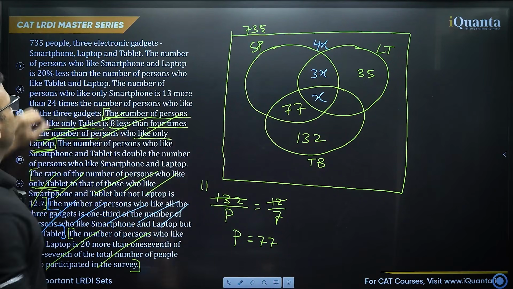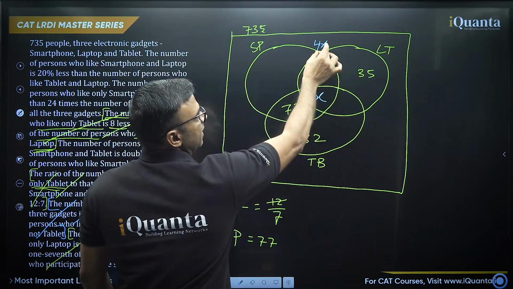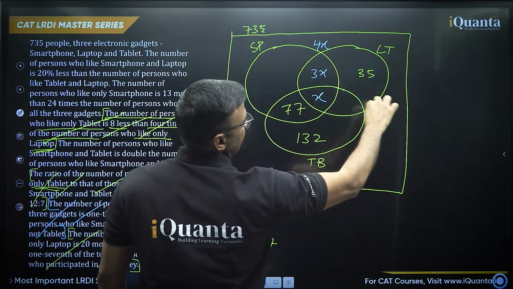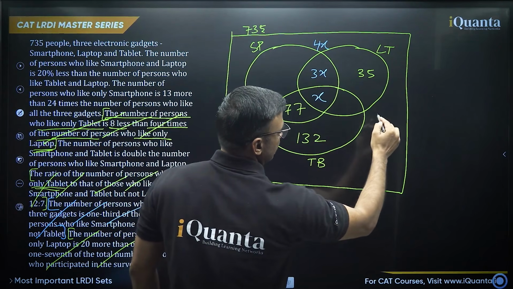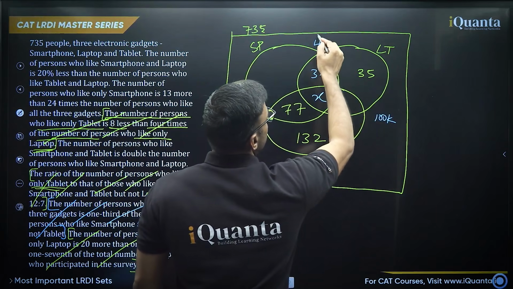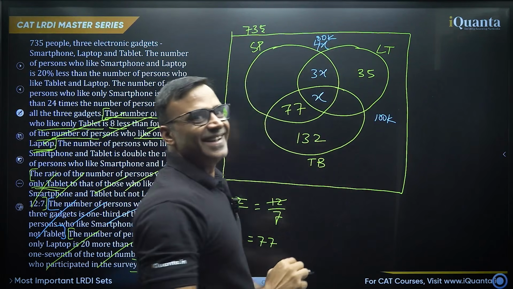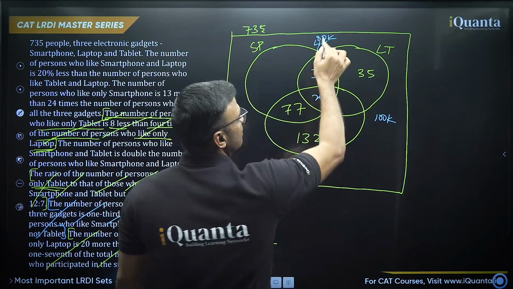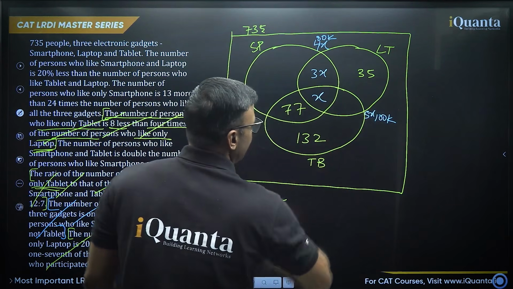The number of people who like smartphone and laptop is this entire area. This is 20% less than this entire area. So just for example, if this portion is 100K, this has to be 80K. 80K is 4x, so 20K will be x, 100K will be 5x. So we get this entire area as 5x.